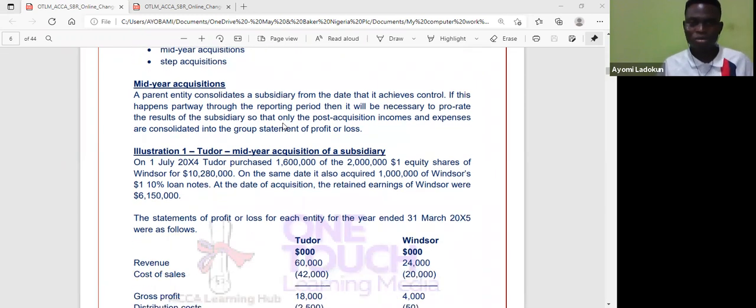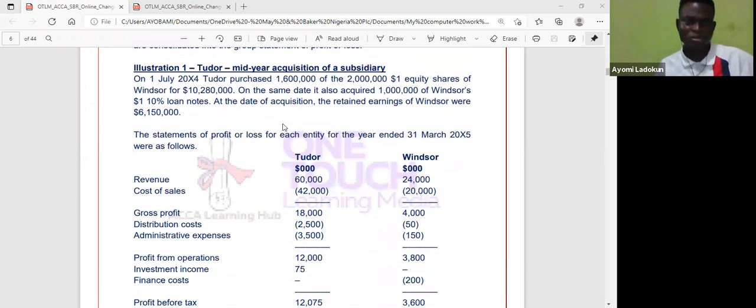Then from there we go to step acquisition. So let's take a look at this question. Obviously, our normal approach is I will not look at every aspect of the question because we took a look at all those aspects when we did the basic group accounting.